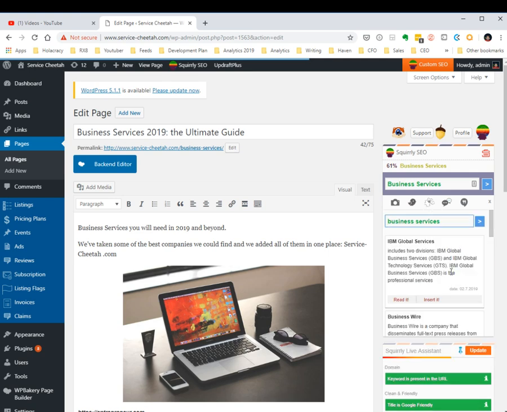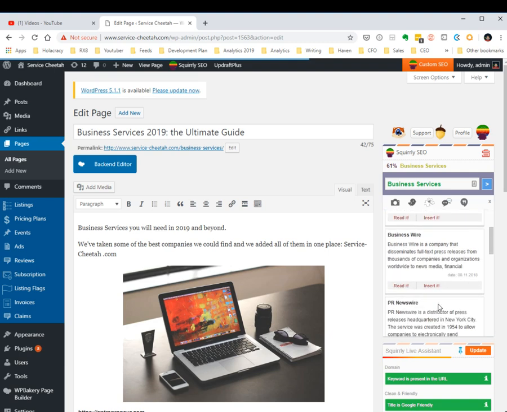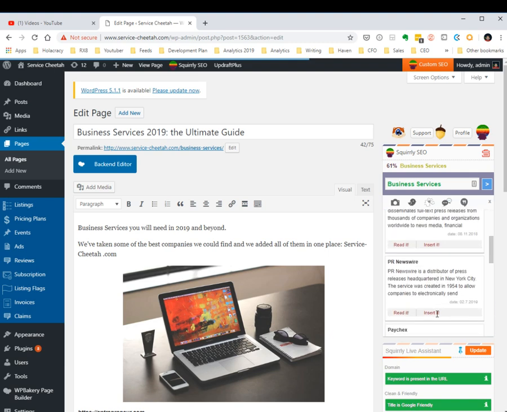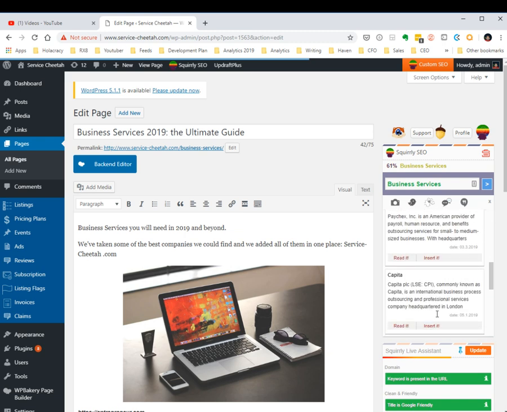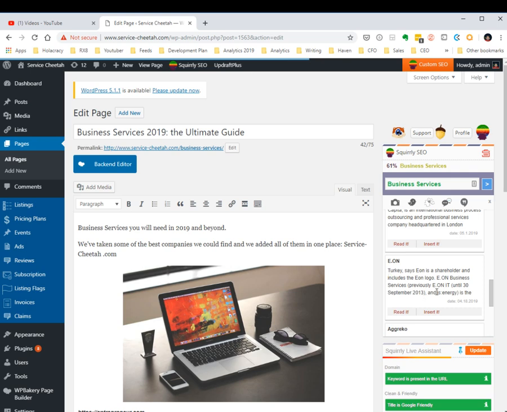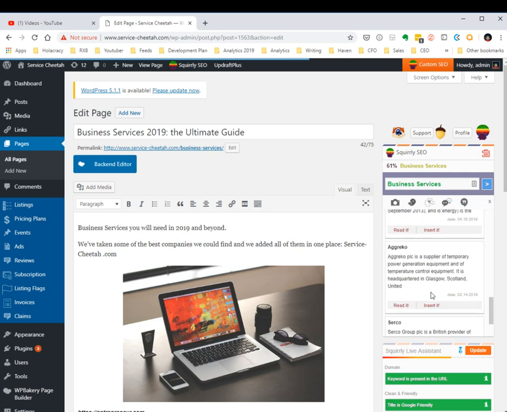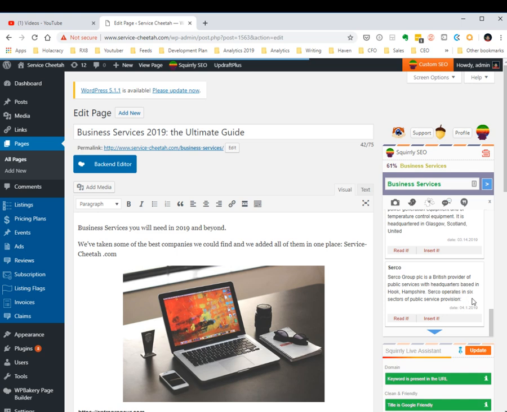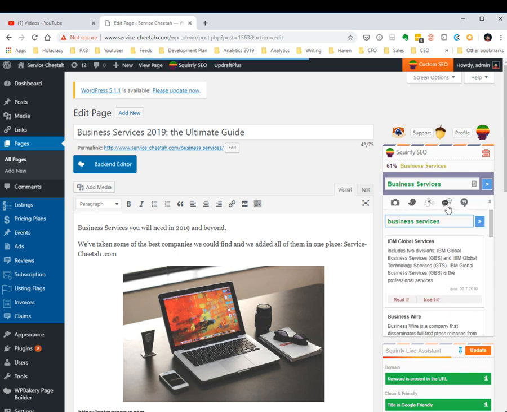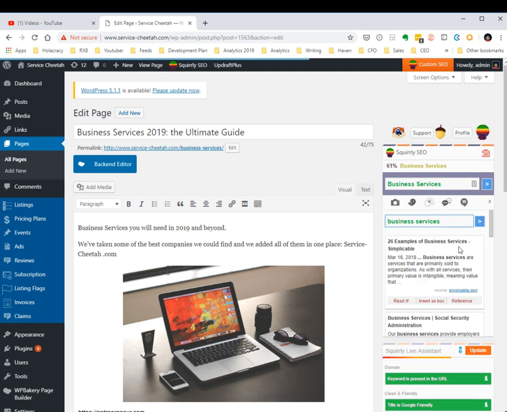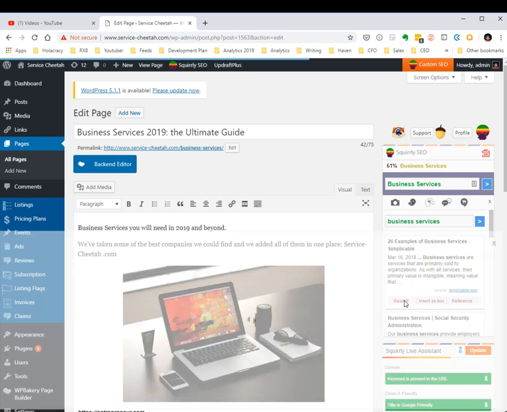Now, of course, you can also look at articles from Wikipedia, and you can insert links to the pages from Wikipedia, or you can read them inside this interface. So I don't have a lot of great ideas. I mean, these are all business services. Everything that you see here are pages about business services, but they are about different companies offering business services. So this is not the case that I'm currently interested in. I want to read articles to see what other people have written about business services, so that I may get some ideas of my own and maybe make this page really, really interesting. So in that case, I will go ahead and click read it.